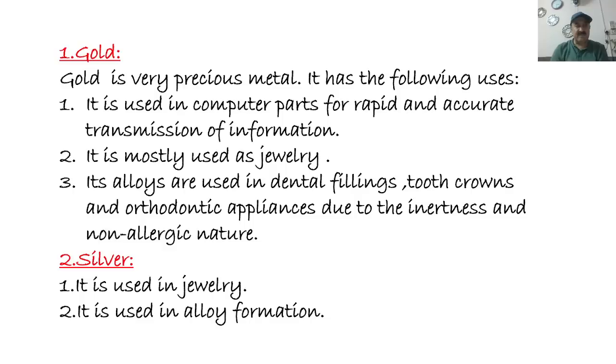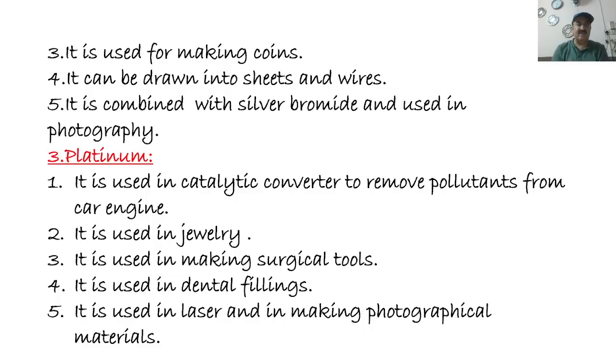The next noble metal is silver. It is used in jewelry. Number two, it is used in alloy formation. Number three, it is used for making coins. Number four, it can be drawn into sheets and wires. Number five, it is combined with bromide and used in photography.